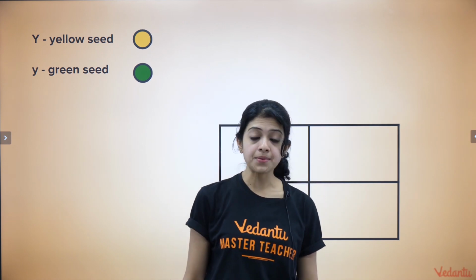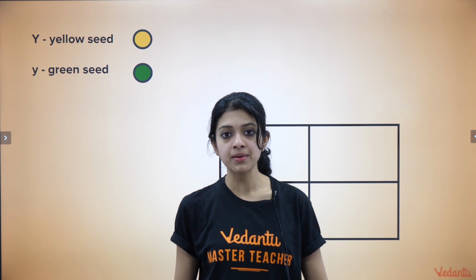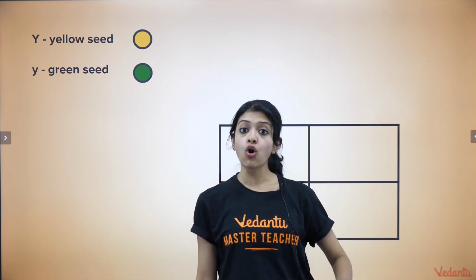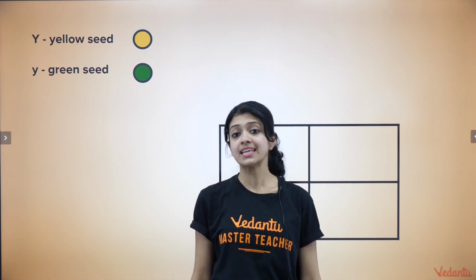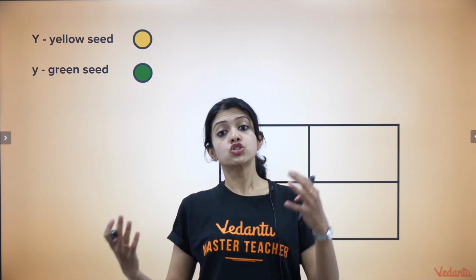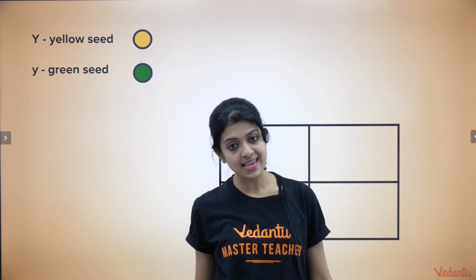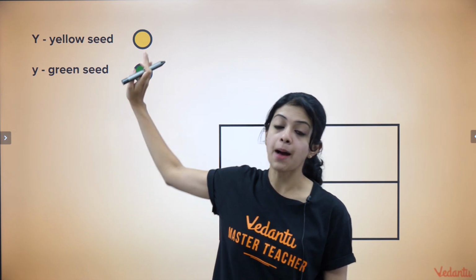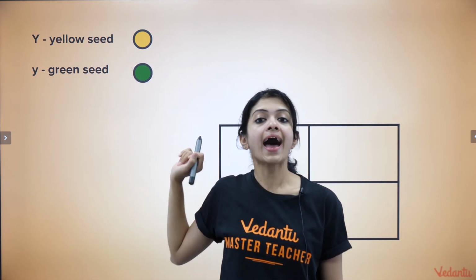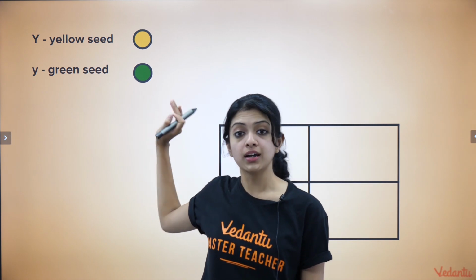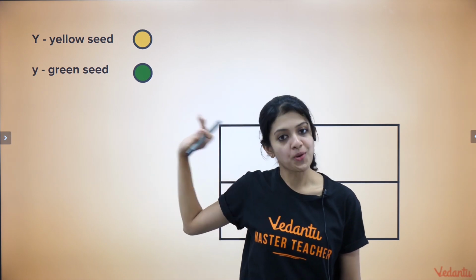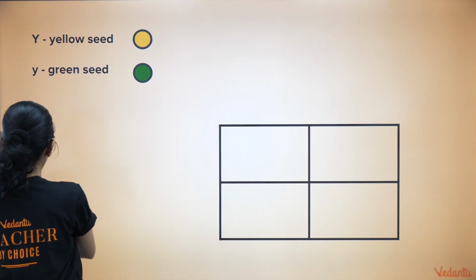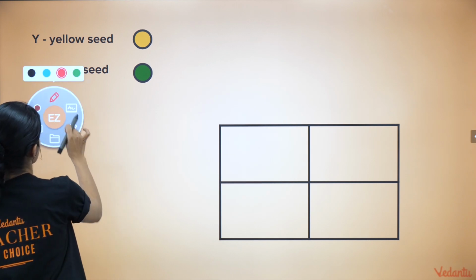Seeds could either be, like in Mendel's experiments, pea seeds can either be yellow or they can be green. In general, it's seen that yellow seeds are dominant over green seeds, which is why we have represented the yellow seed as an uppercase or a capital Y, and the green seed with a lowercase or a small y. Let us work out this cross.